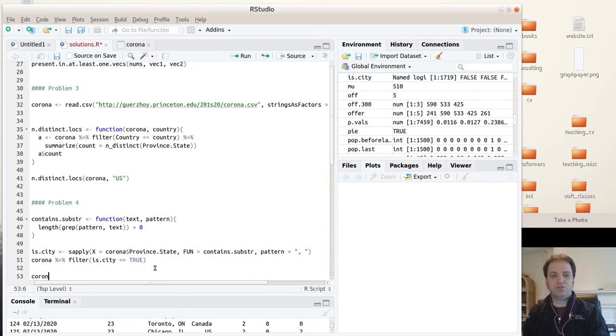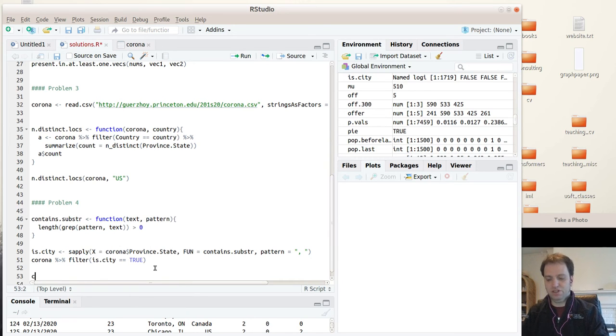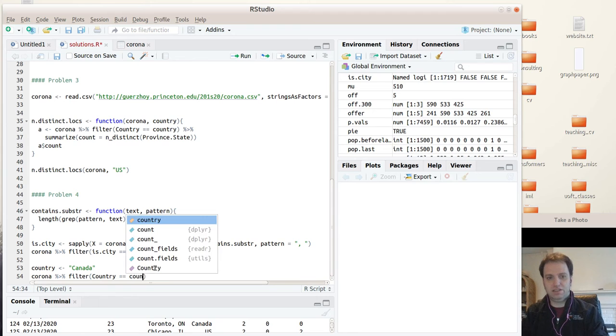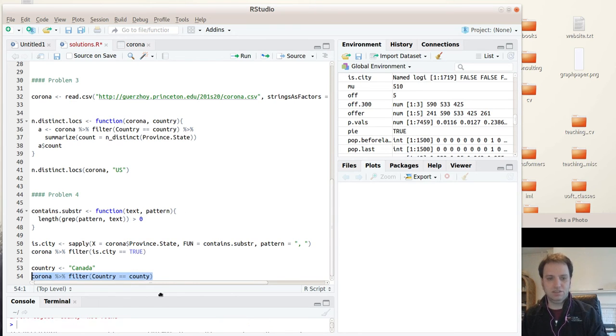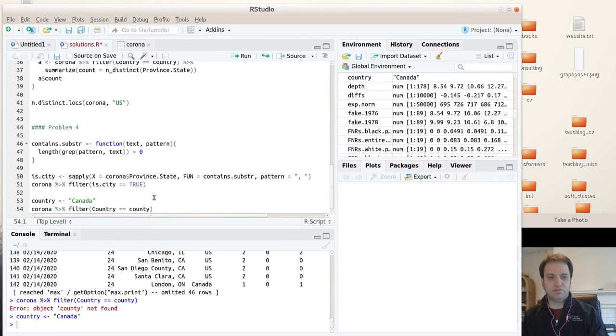So we'll do Corona. So we need to first filter by country. So I'll set country right now to be, for example, Canada. So now I'll say filter, and I'll say, so country capital is country lowercase. So now that's just Canada. Well, it didn't work because I did not define it first.